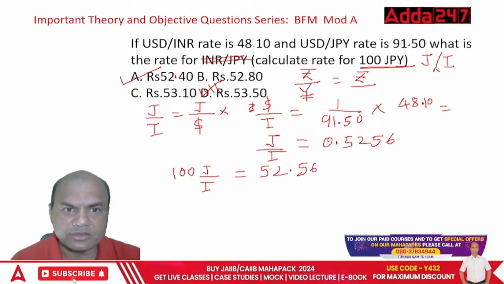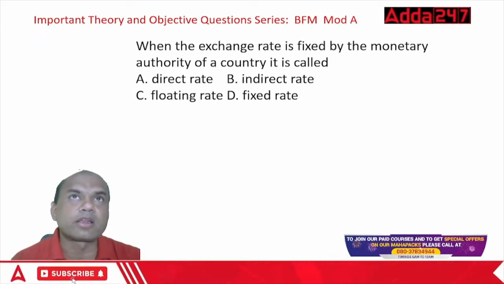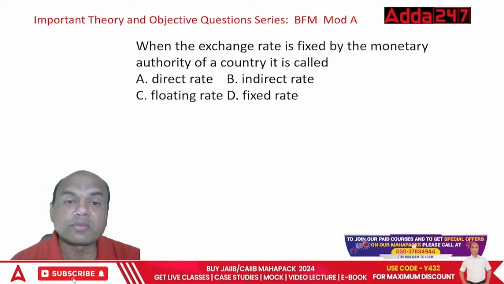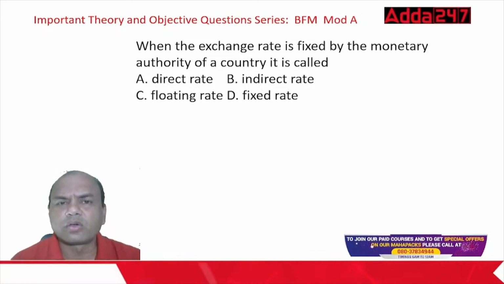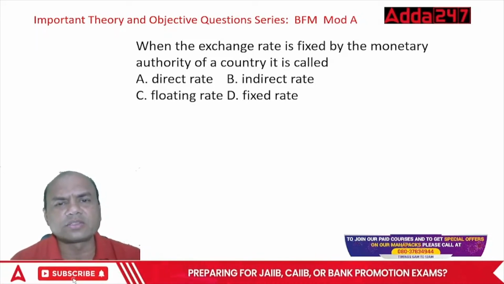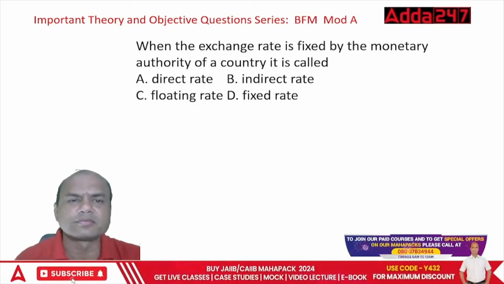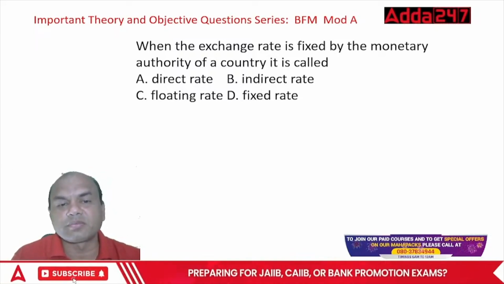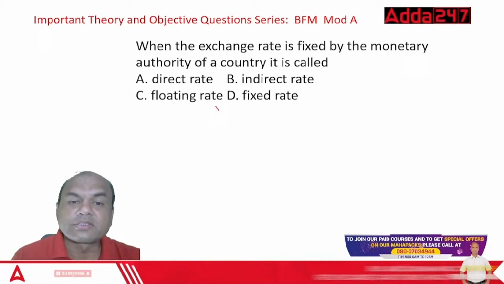Okay. Next one. When the exchange rate is fixed by the monetary authority of a country, it is called as what? Remember, monetary authority means RBI. RBI fixes it. Nothing doing. Dollar to rupee rate is today 79, so 79 only. There is no fluctuation, no demand, no supply, nothing. So, when the exchange rate is fixed by this monetary authority, it is called as what? Direct, indirect, floating or fixed? It is fixed rate, correct?